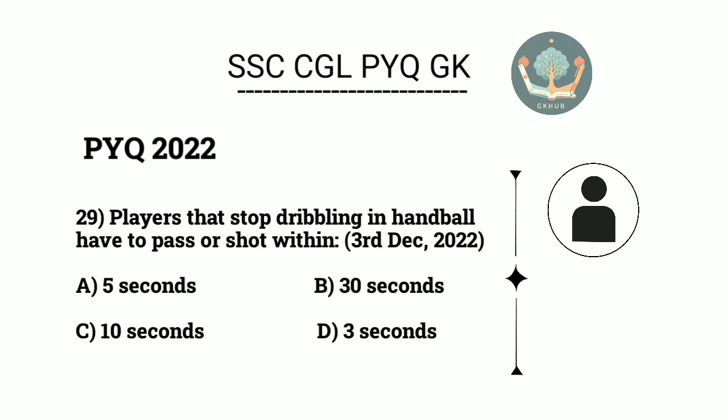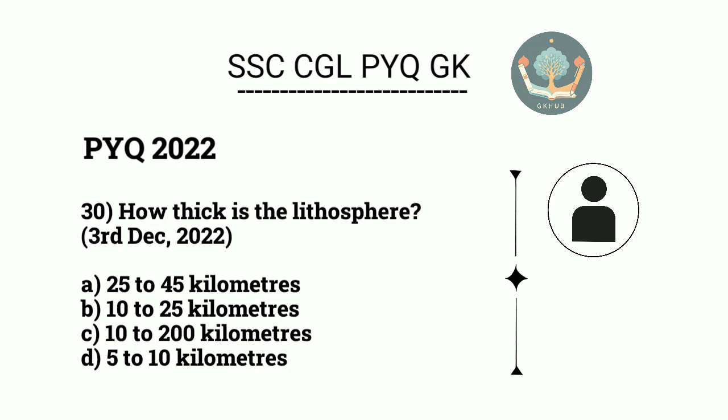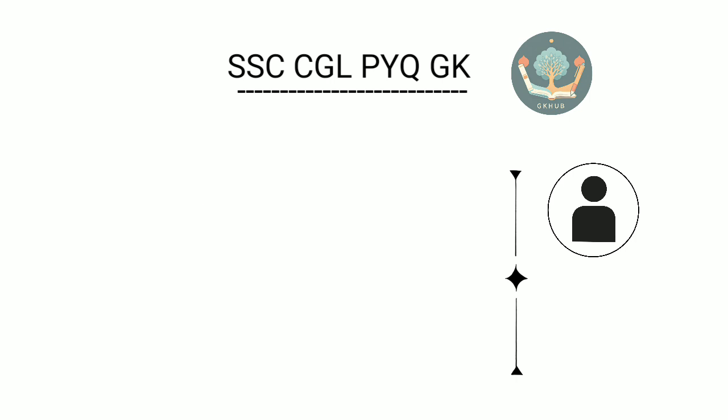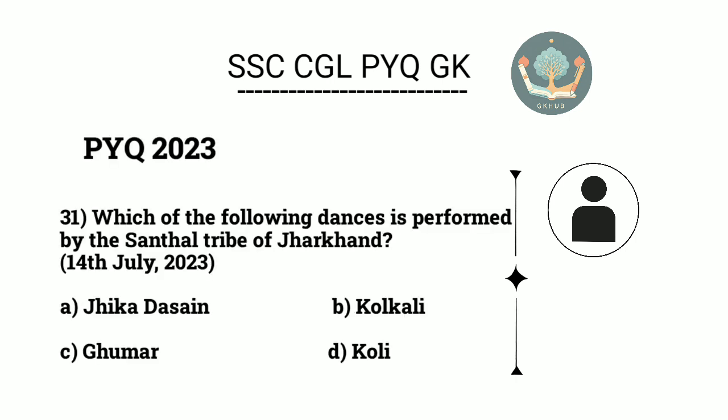Players that stop dribbling in handball have to pass or shoot within? D. 3 seconds. 30. How thick is the lithosphere? C. 10 to 200 kilometers. 31. Which of the following dances is performed by the Santhal tribe of Jharkhand? A. Jhika Dasain.